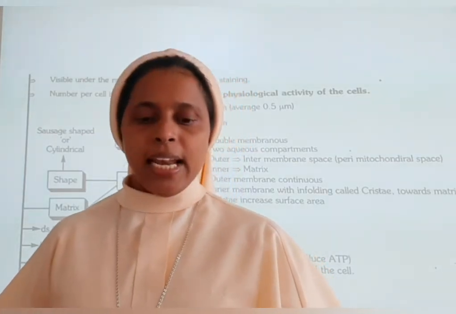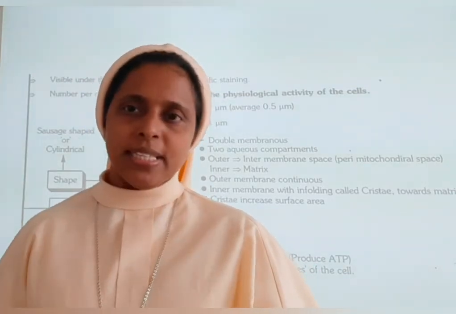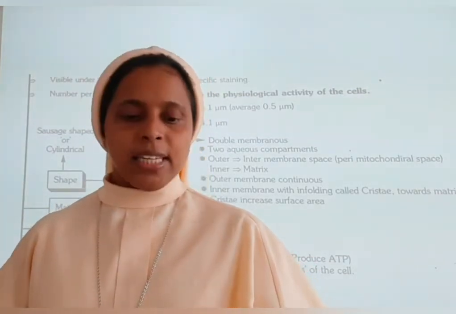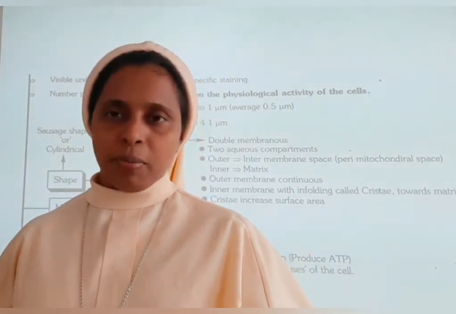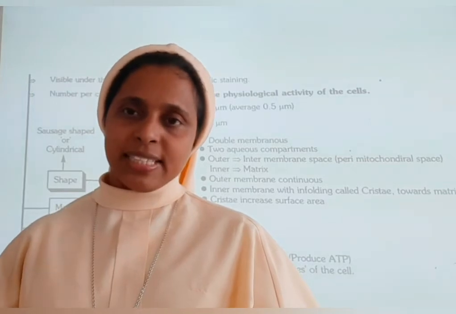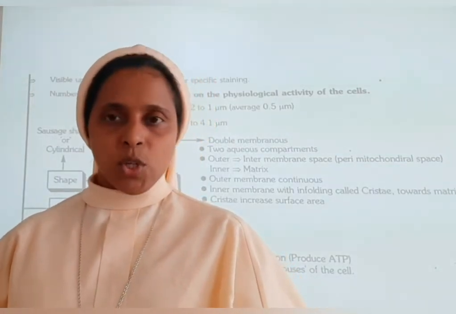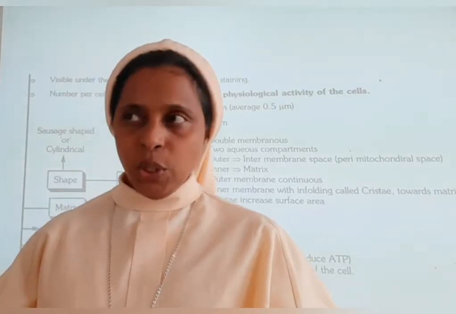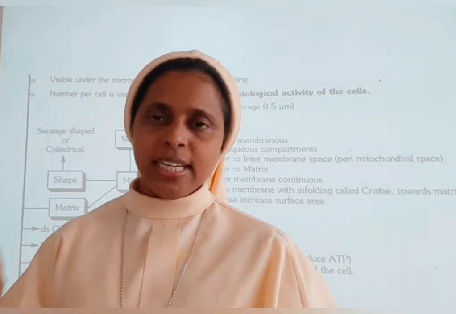Then in the cell, we can see DNA in only 3 places. Where are they? In the mitochondria, in the nucleus, and in the chloroplast. So these are the three places we can see DNA in the cell.